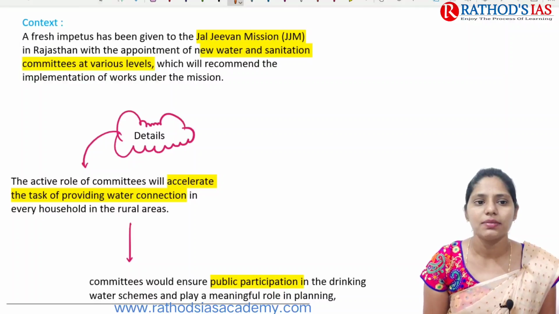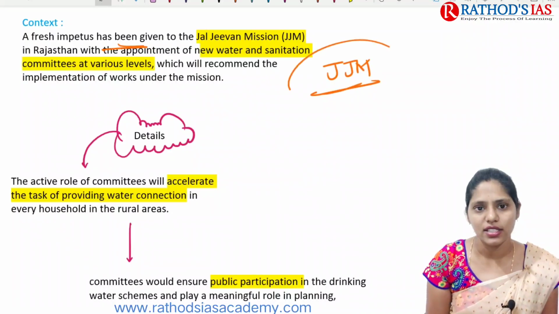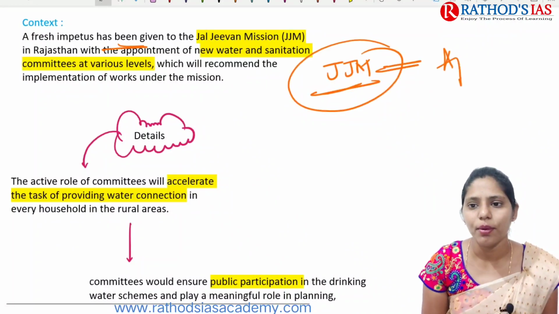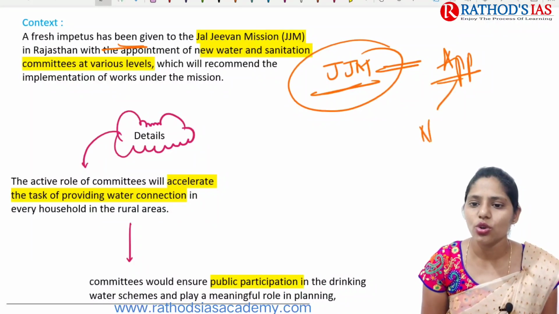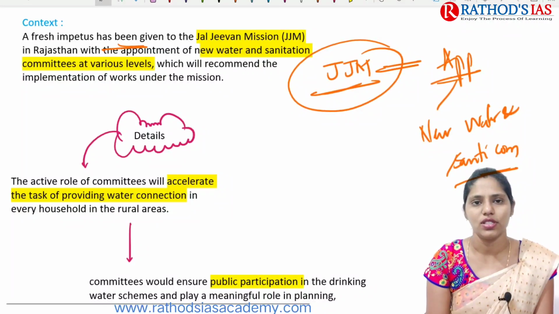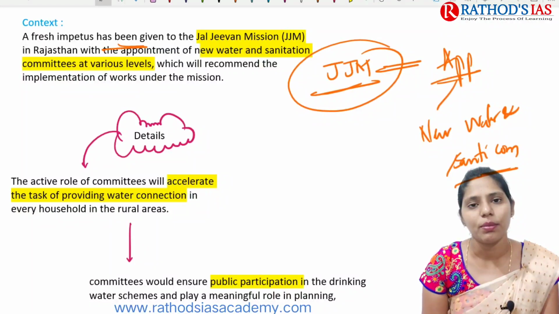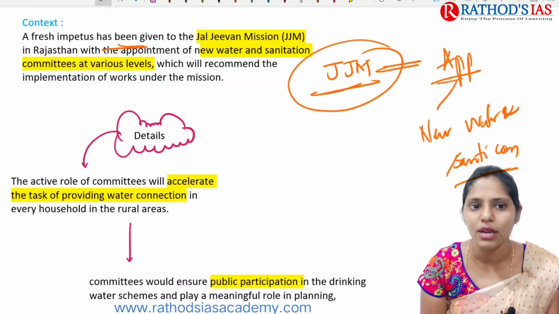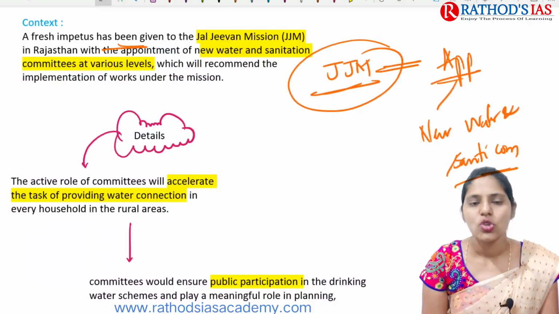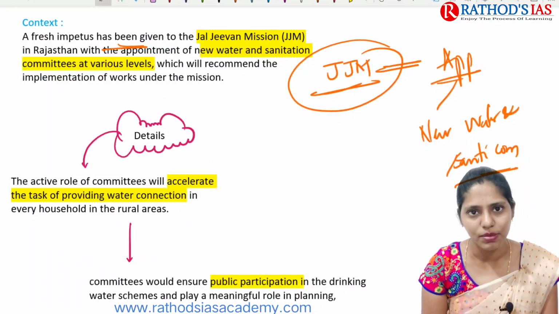If you see the context, it says that a fresh impetus has been given to the Jal Jeevan Mission in Rajasthan. They mainly focused on the appointment of new water and sanitation committees at various levels. Okay, so under the Jal Jeevan Mission, they came up with the appointment of new water and sanitation committees at various levels. These committees will recommend implementation of the works under this mission.